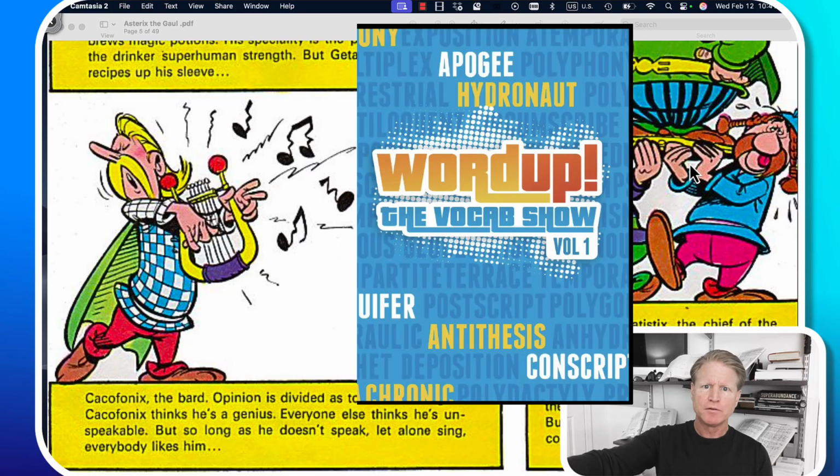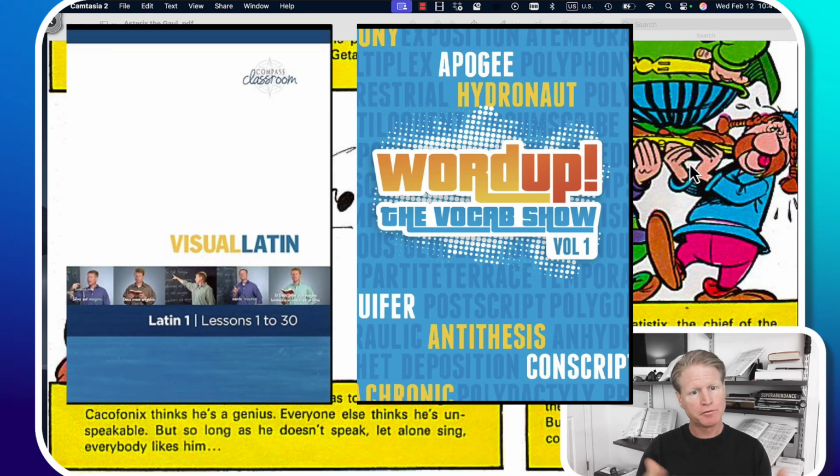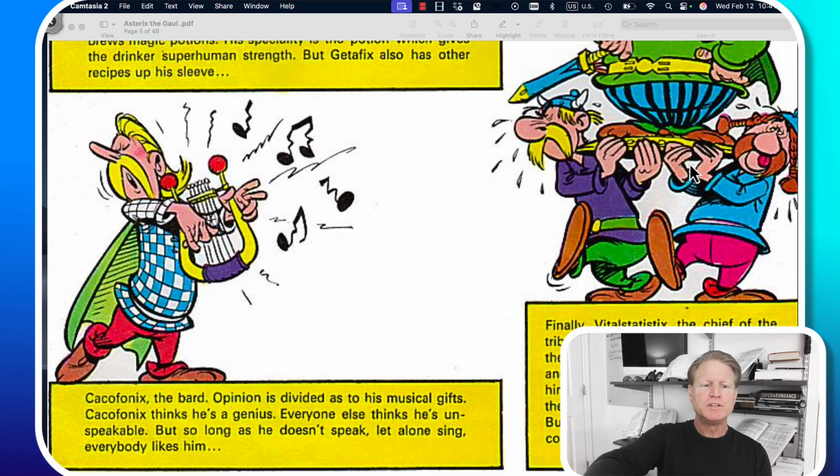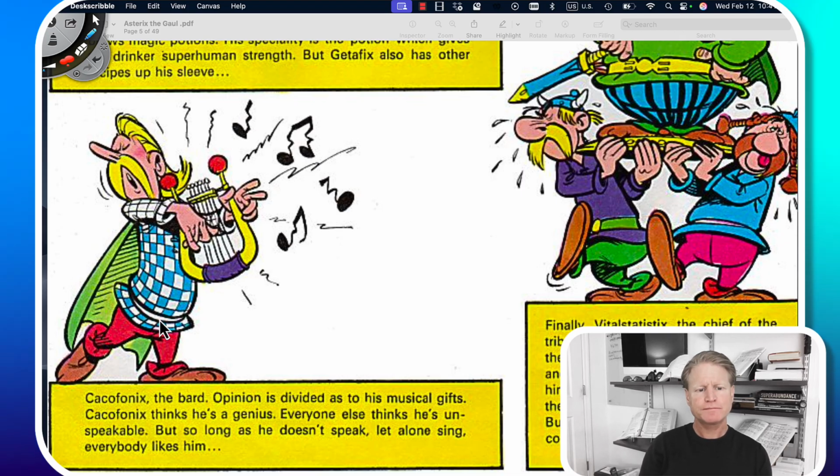I'm the author of Word Up and Visual Latin, and here we're reading through Asterix the Gaul together, and we've reached the character Cacophonix. So I'll read this and then we'll talk a little bit about what's going on.